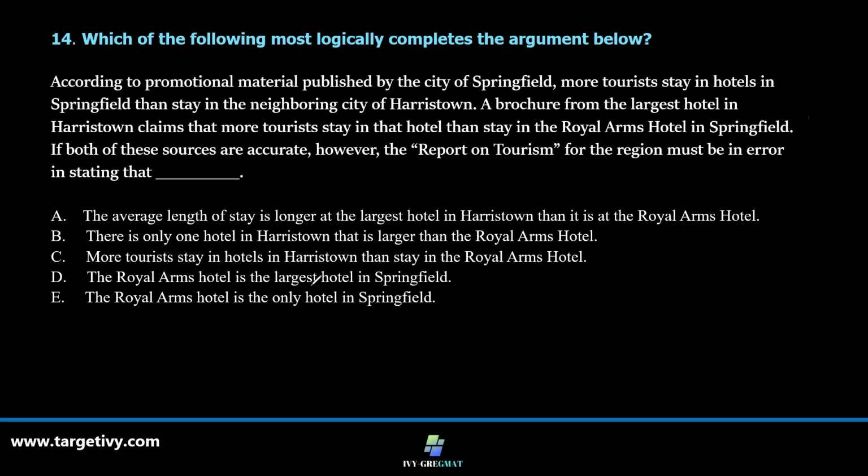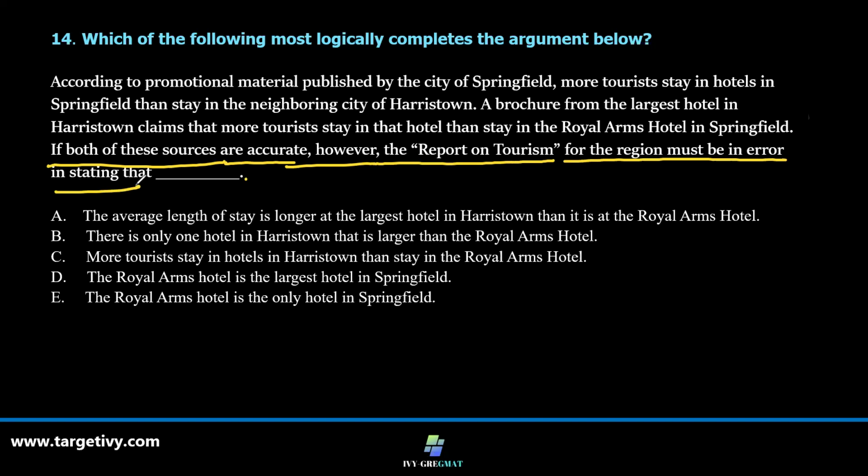Okay, so the question here is, there are certain facts that are given. If both these sources are accurate, however, the report on tourism for the region must be in error in stating that.